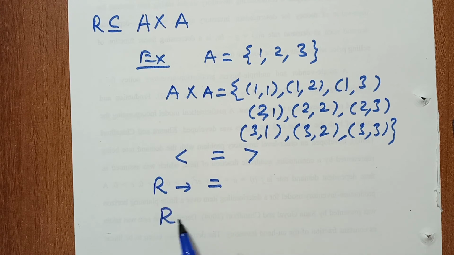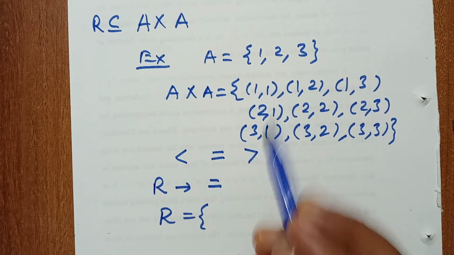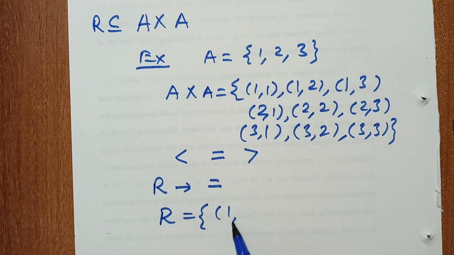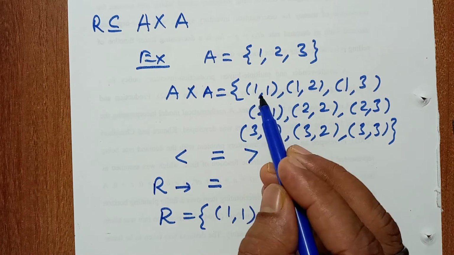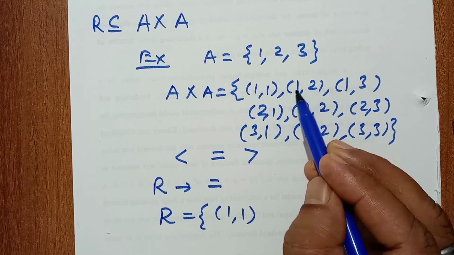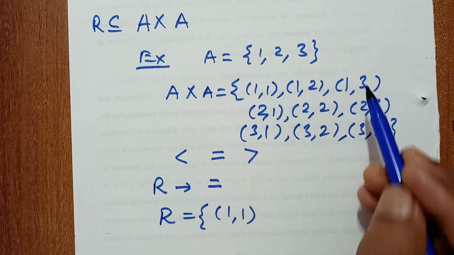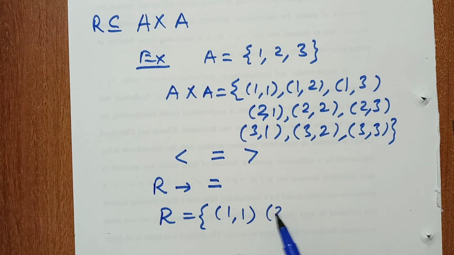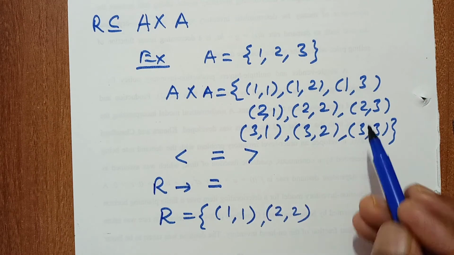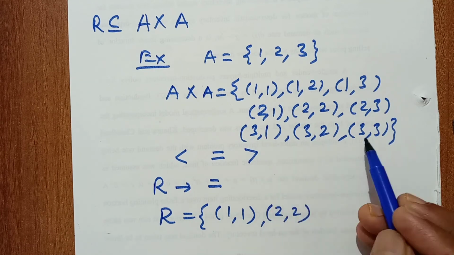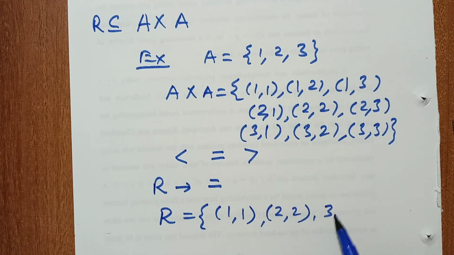We check in this set, because R is a subset of A cross A. (1,1): 1 equals 1, yes. (1,2): no, because 1 and 2 are different. (1,3): no. (2,1): no. (2,2): yes, because 2 equals 2. (2,3): no. (3,1), (3,2): these are not. (3,3): yes.